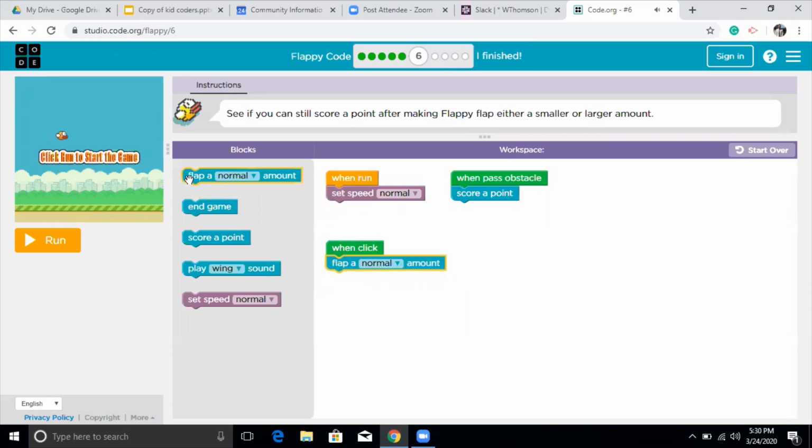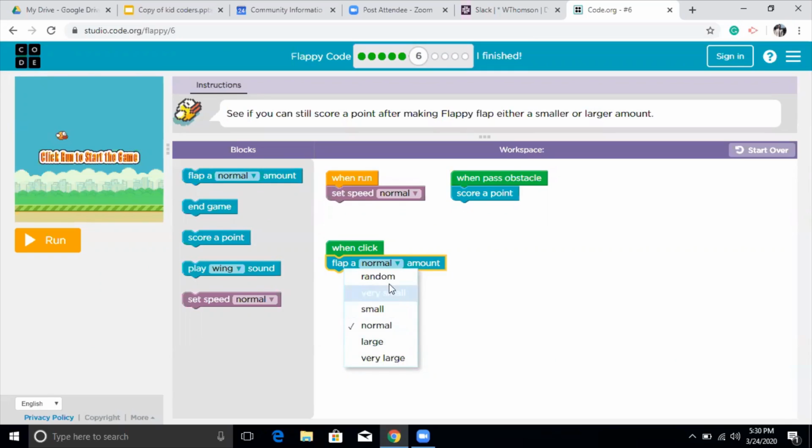So we always had when click flap, but then it has an option with a drop down here which says when click flap, a flap amount drop down. So I can click on the drop down, as we all know, and then I can choose from all the things here. So I can choose small, normal, large, and very large, whatever I want.